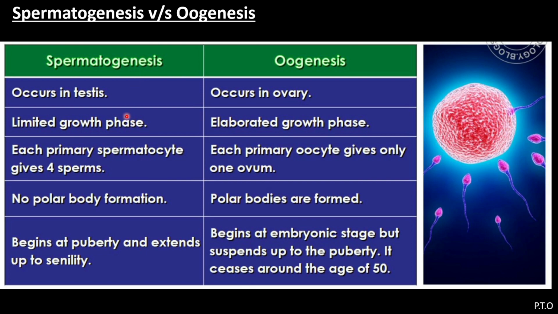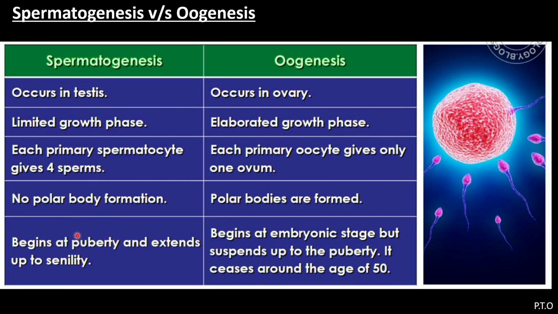The third difference: in spermatogenesis, each primary spermatocyte gives rise to four sperms. Four sperms are formed. Here you will find each primary oocyte gives rise to only one ovum. Only one ovum is formed. As a result of spermatogenesis, four sperms are formed. As a result of oogenesis, one ovum is formed. In spermatogenesis, there is no polar body formation. Here the polar bodies are formed. We have already studied how the process takes place. So polar bodies are formed in oogenesis, and there is no polar body formation in spermatogenesis.